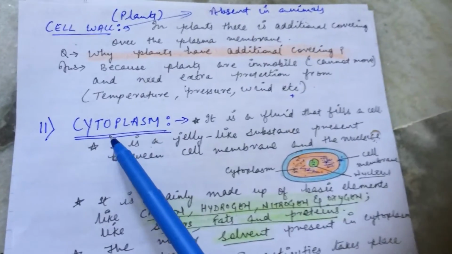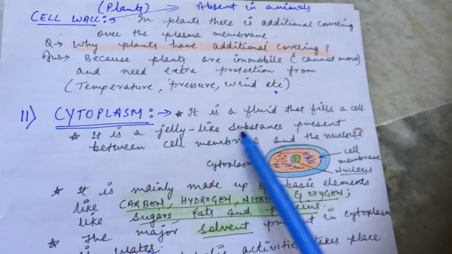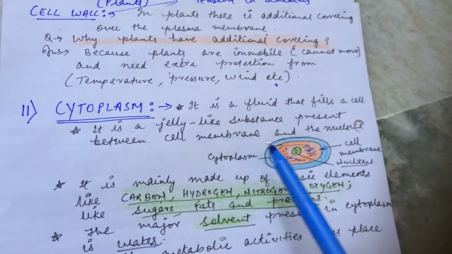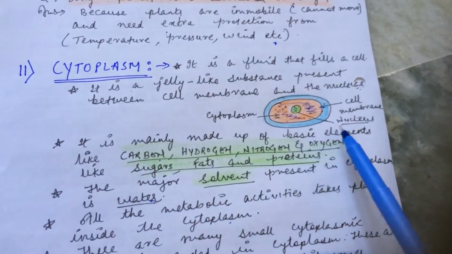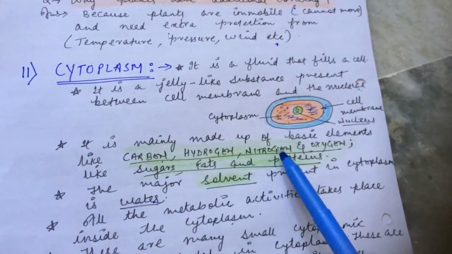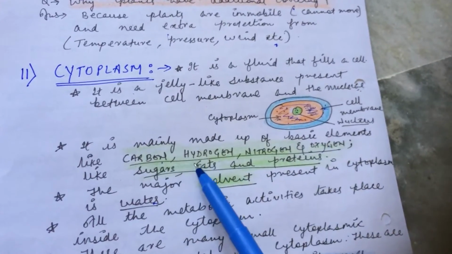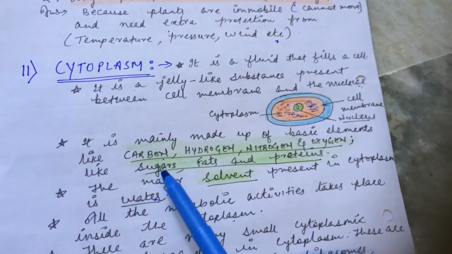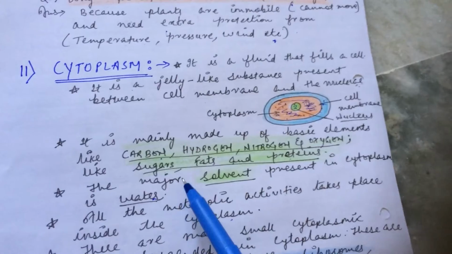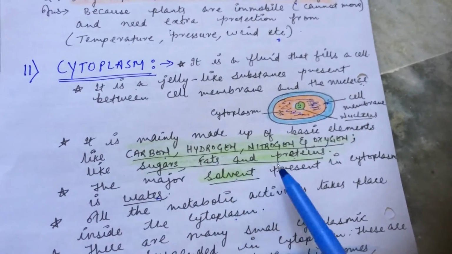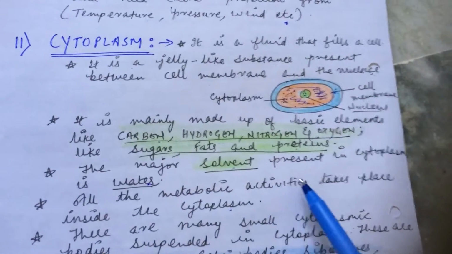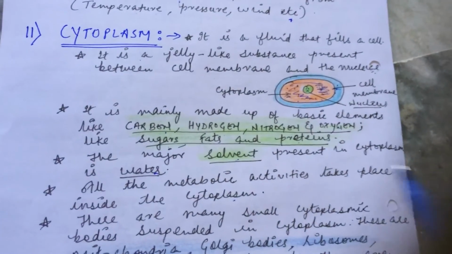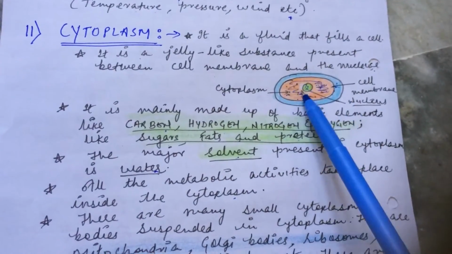Now another component is the cytoplasm. It's a jelly-like fluid which is present inside what? That is the cell. Now it is mainly made up of what? Basic elements किसका बना है? Carbon, hydrogen, nitrogen and oxygen. Other things which are present in the cytoplasm are sugar, fats and proteins, and the main solvent which is present in the cytoplasm is water. All the metabolic activities, where do they occur? They occur inside the cytoplasm.